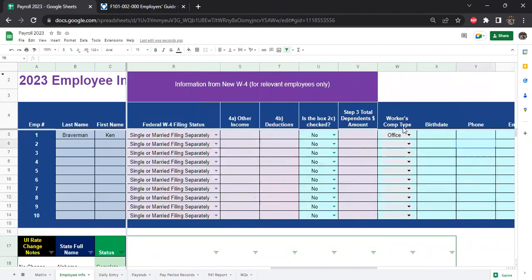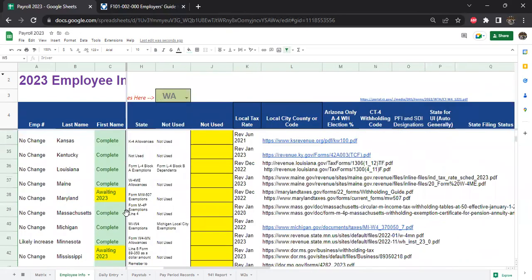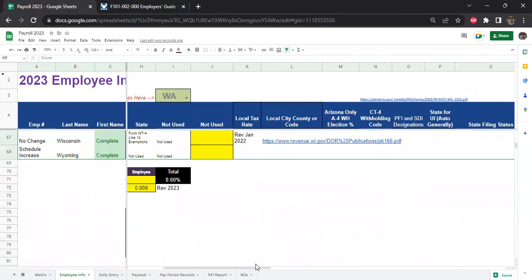What you do need to do is, if you have an L&I rate that is established and they send you this L&I rate, they're going to classify your employees into different areas sometimes. It might be a plant worker, a driver, or an office worker. I've set up this validation for different workers' comp types that you can change here at the bottom. You can change and adjust all these.